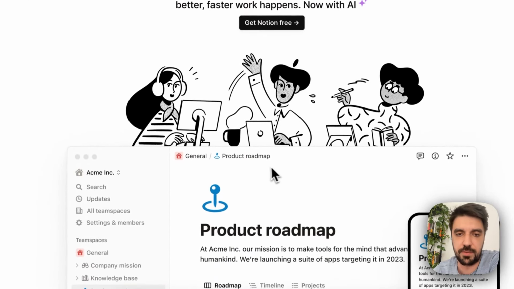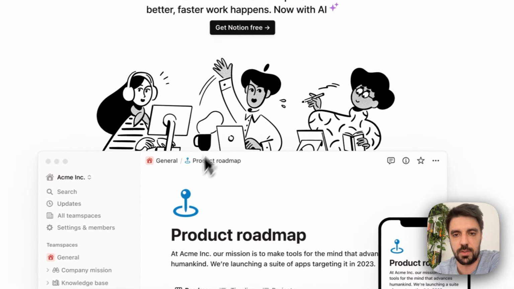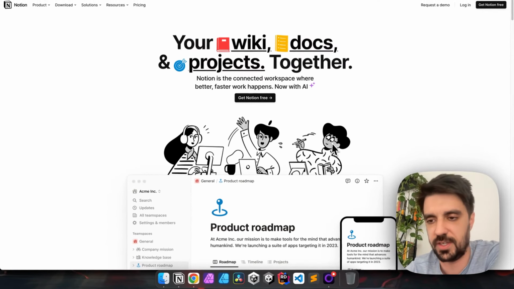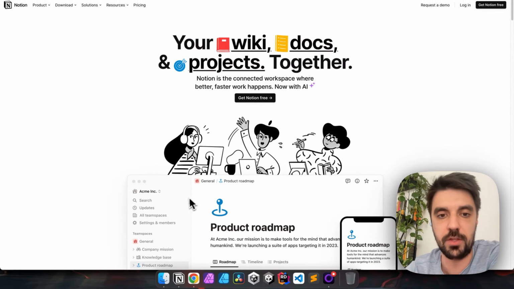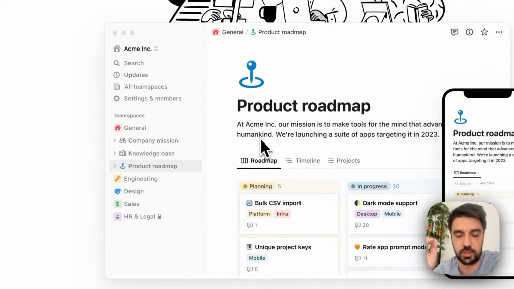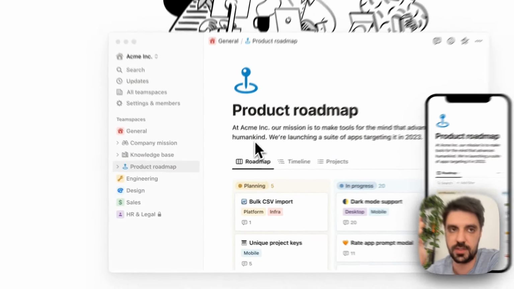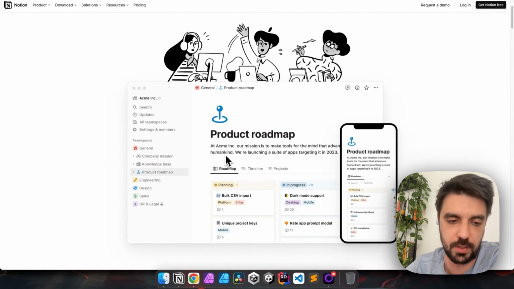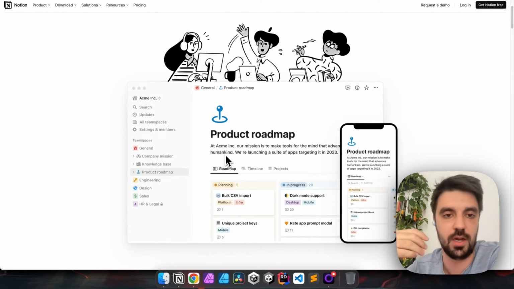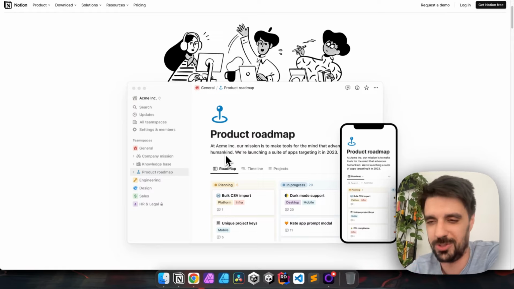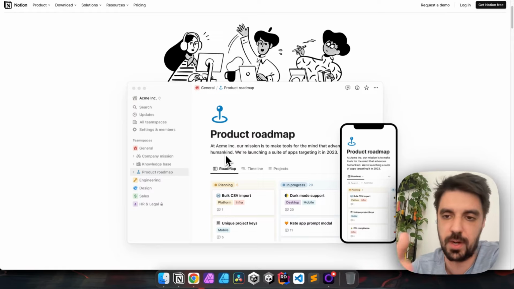But at the very least, if you look a little bit down on the main fold, you have their signature design, those doodles here. And you have a little bit of show, don't tell, showing how the tool is used. You see this in a lot of good SaaS, software as a service. At least I have some notion of what Notion is going to be about by looking at these.